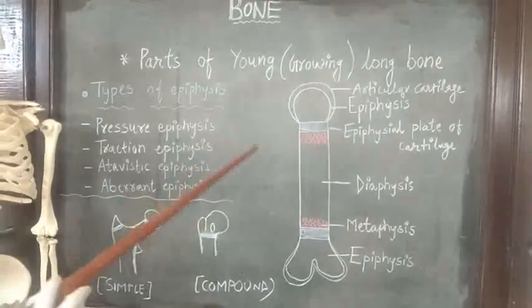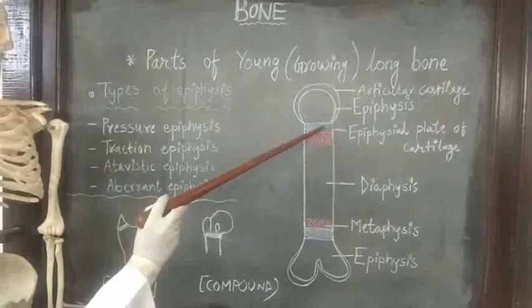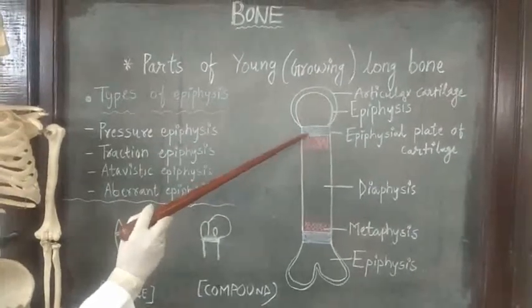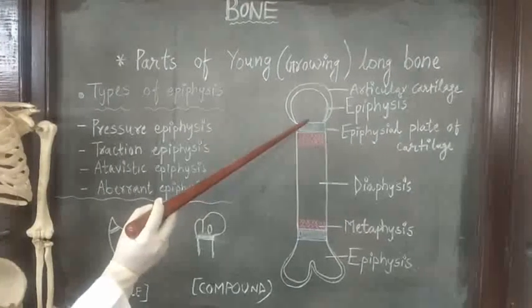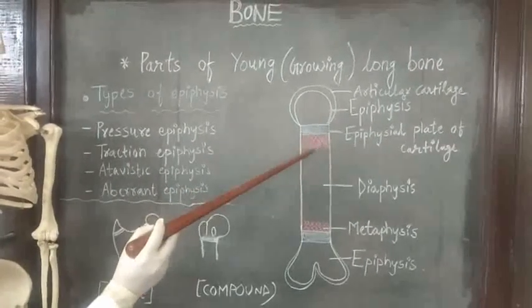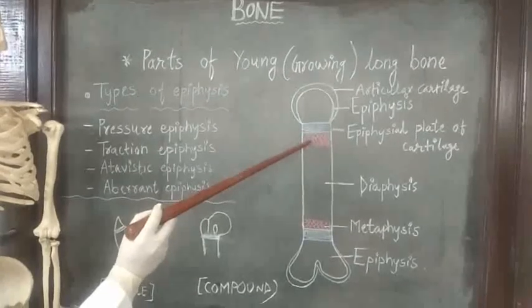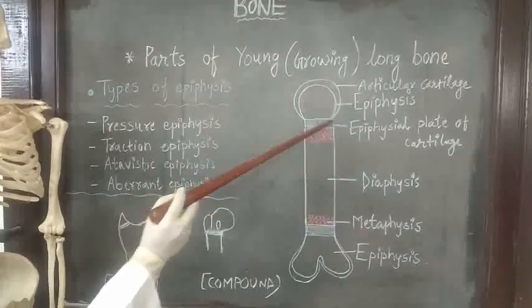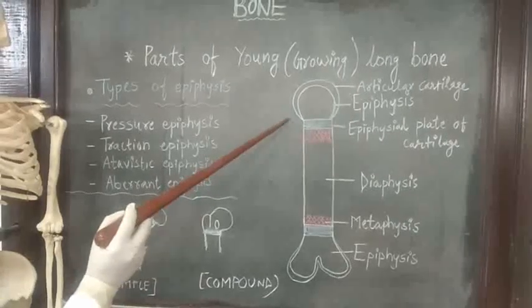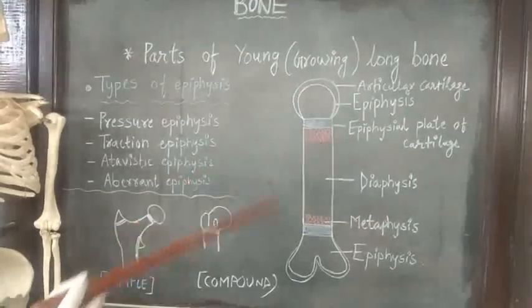Second thing is this epiphyseal plate of cartilage. After puberty, it is replaced by bone. So the fusion of metaphysis with the epiphysis is represented by epiphyseal line. I have one bone.